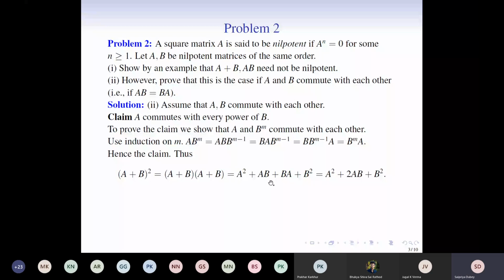Now, as soon as we look at this, it is clear that we have to compute (a plus b) to the n, because we have to show that a plus b is nilpotent, right?